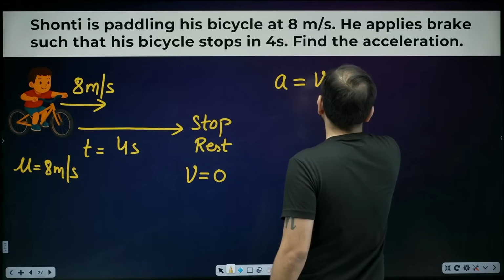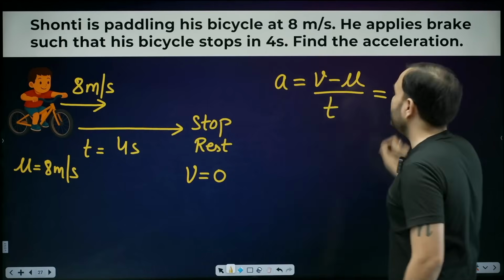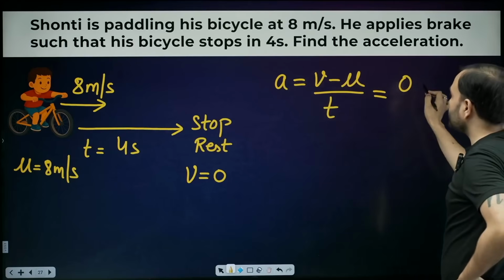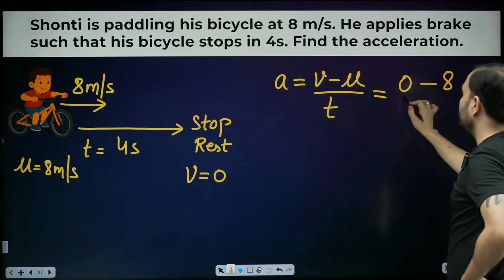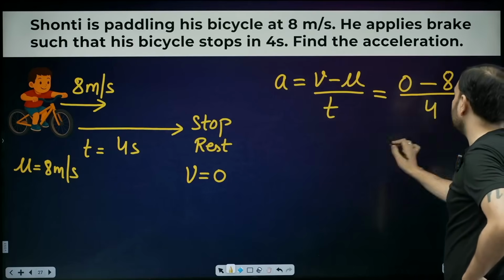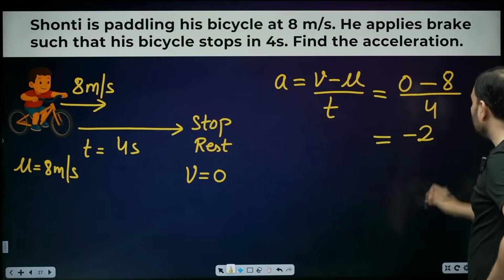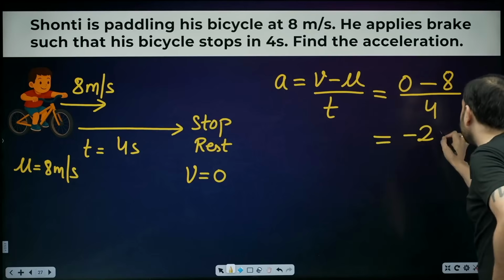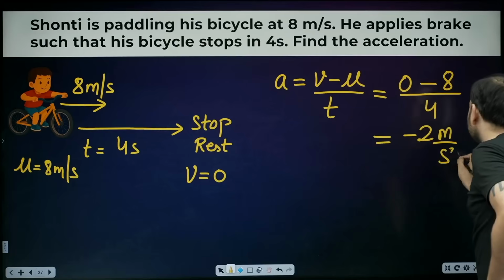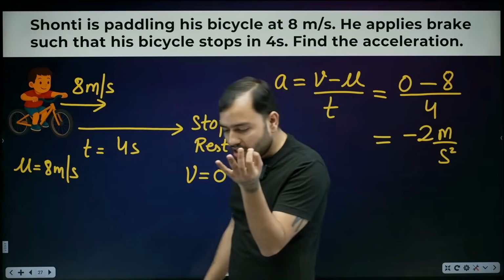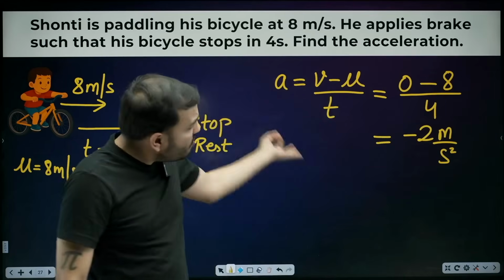Acceleration is v minus u divided by t. What is v, beta? 0. What is u? 8. What is time? 4. How much does it come? Minus 2. And the unit of acceleration is meter per second squared. Look carefully, bhai. What I was explaining to you is exactly what has come out here.